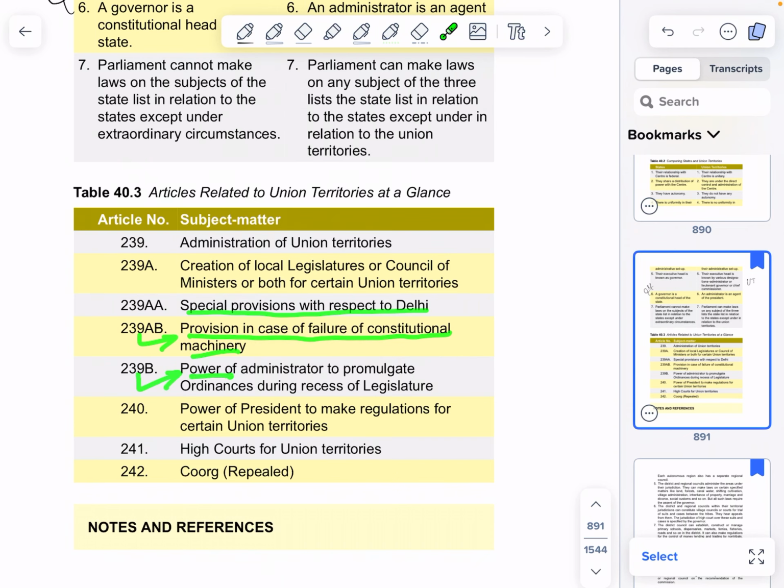239B. Power of administrator to promulgate ordinances during recess of legislature. 240. Power of president to make regulation for certain union territories. 241. High courts for union territories. 242. Repealed.